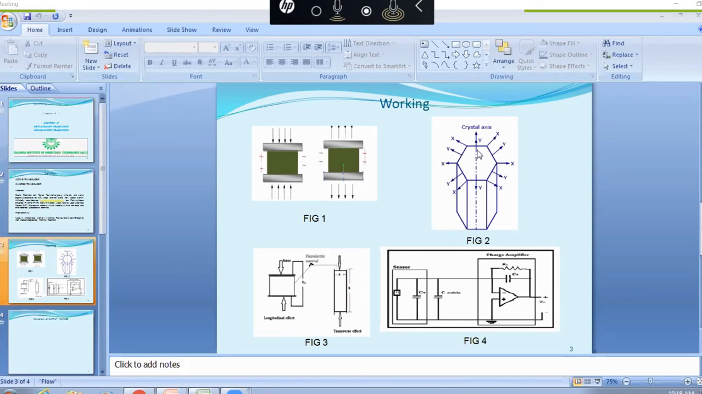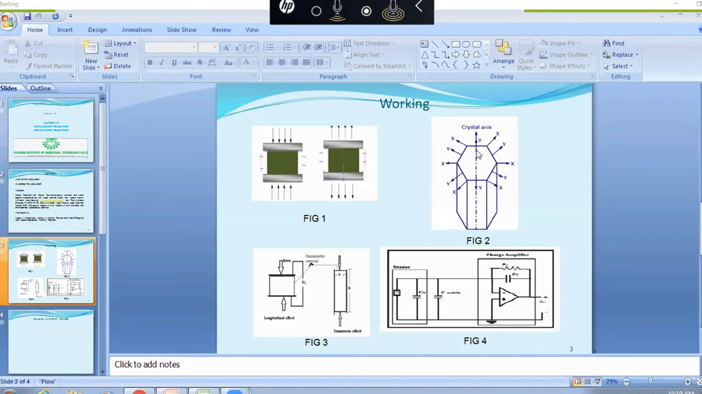This is the inside of the crystal axis, actually a cut-away view. This is the x-axis and this is the y-axis. This is the crystal, a cut-away view, actually inside the crystal.